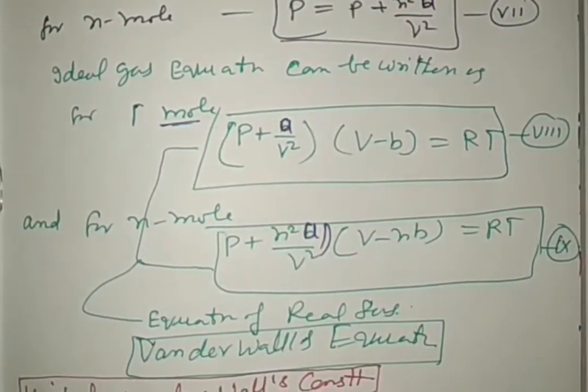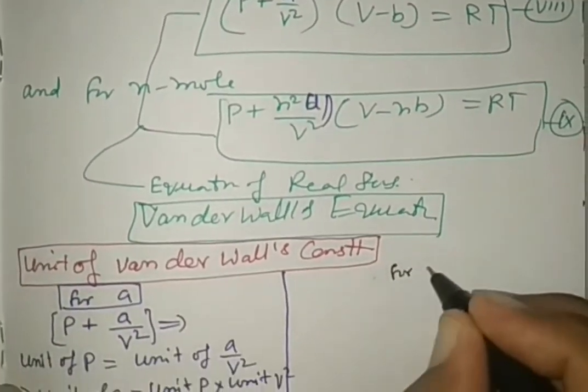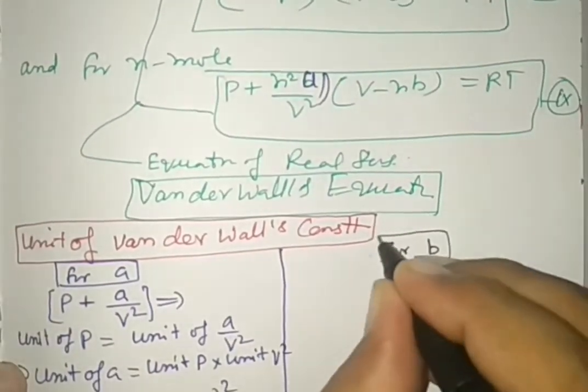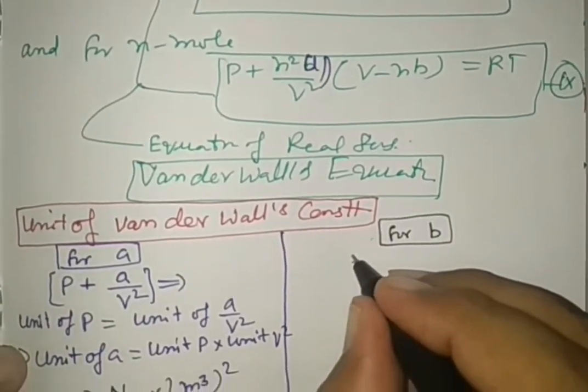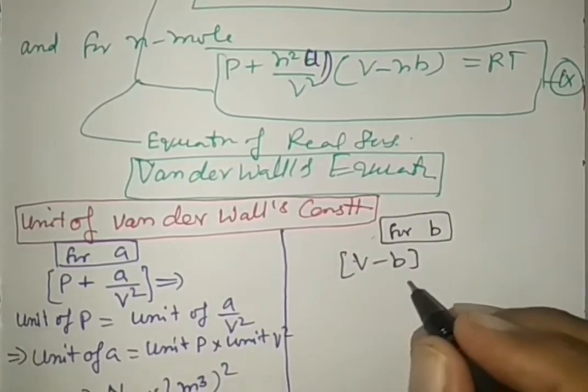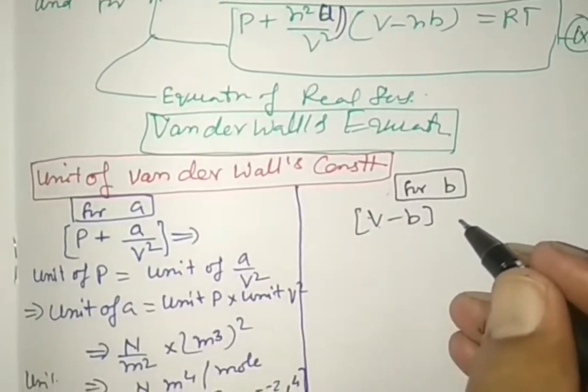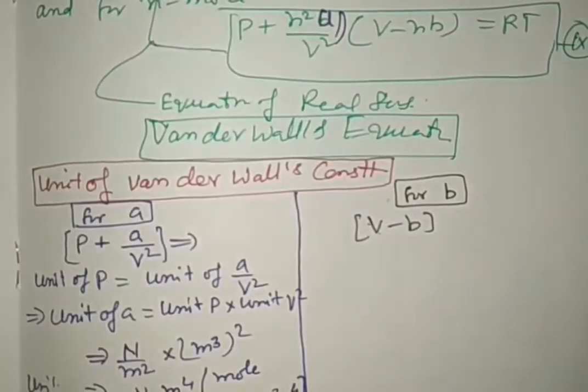Now see the unit of B. For 1 mole of gas, volume is rectified by V minus B. We know that if you are subtracting two physical quantities, it can be done only if both have the same unit.